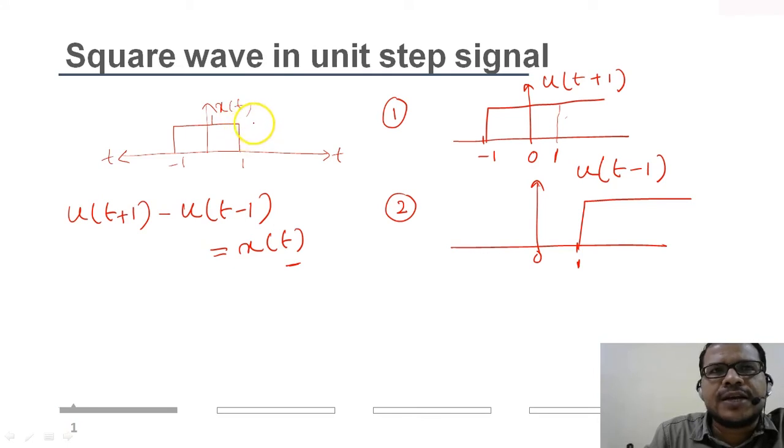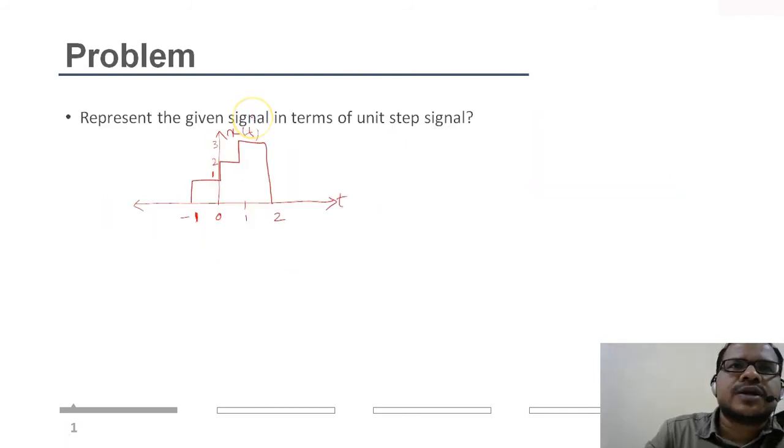So we saw, you take the time limits, that is at which the signal makes a step change, and the magnitude can be anything. Then you check by what amount the transition is occurring, right? So we'll solve another question to take it into more detail. You are given this signal, so we have to represent this one in terms of unit step signals.